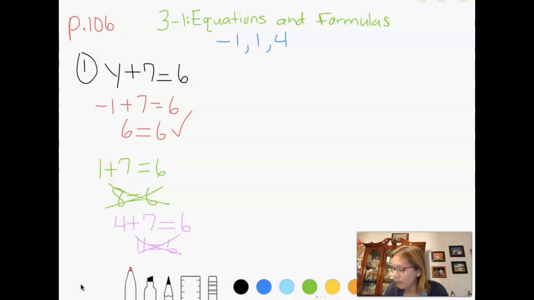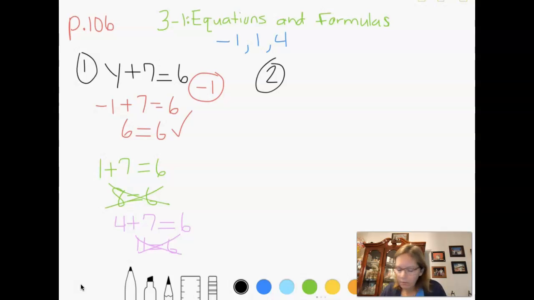So to write your answer for this one, you're going to write the number that makes that equation true, which is -1. And if you circle your answer or make it highlighted if you're typing it, it'll make it easier for me to see. All right, so number 2.